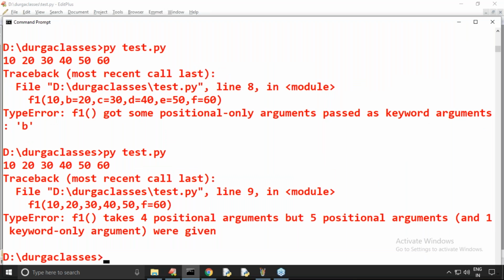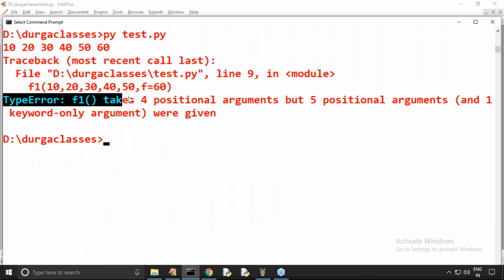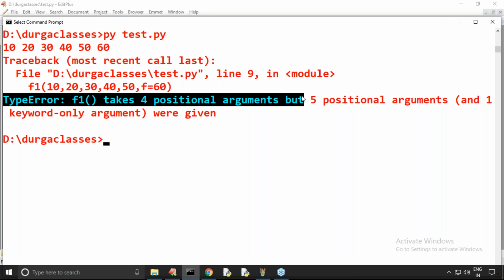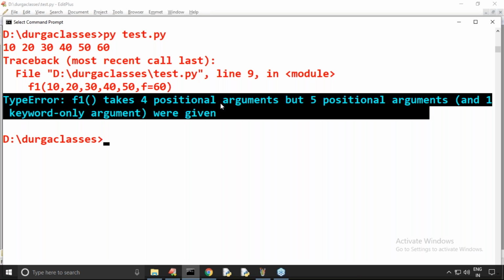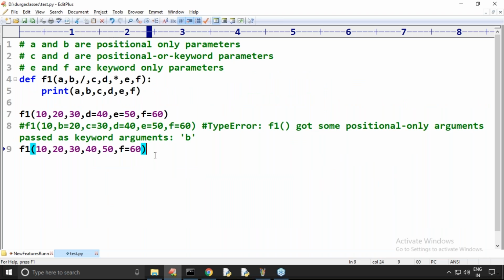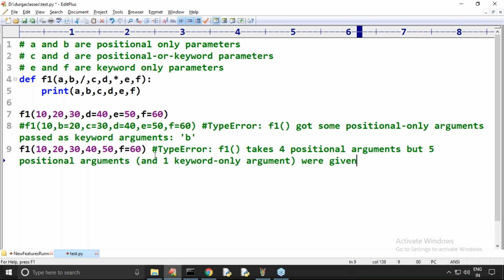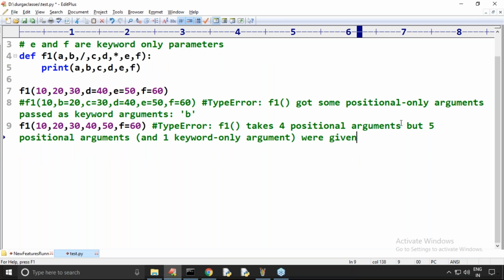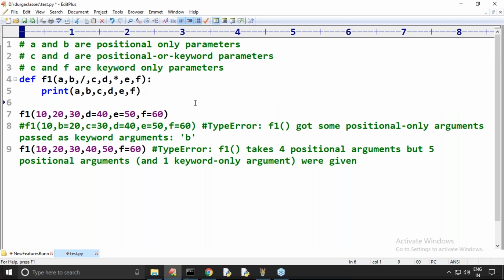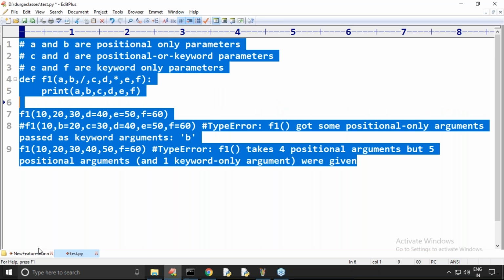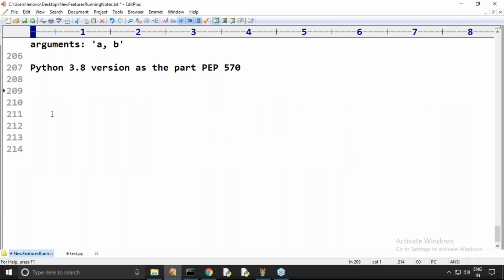Now observe: type error, f1 takes 4 positional arguments but 5 positional arguments were given. Please take very special care about this terminology.